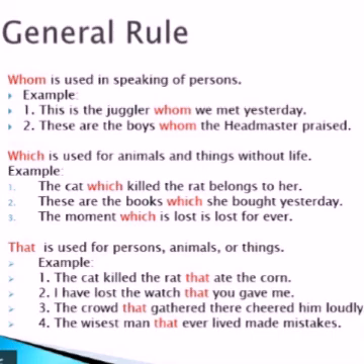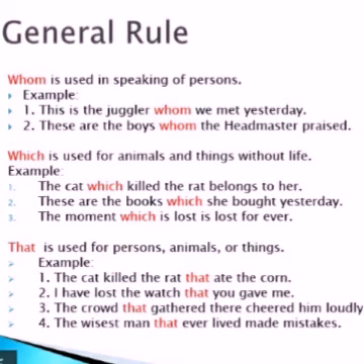So here that refers to the rat, which is an animal. I have lost the watch that you gave me. Here that is a relative pronoun referring to the watch, a thing. The crowd that gathered here cheered him loudly. That refers to the crowd, which means people. So many people gathered, that is called a crowd.